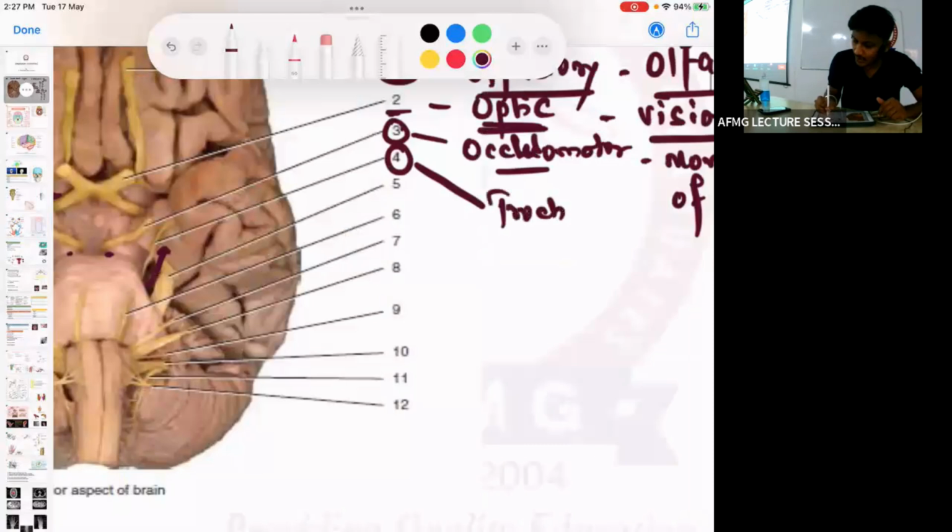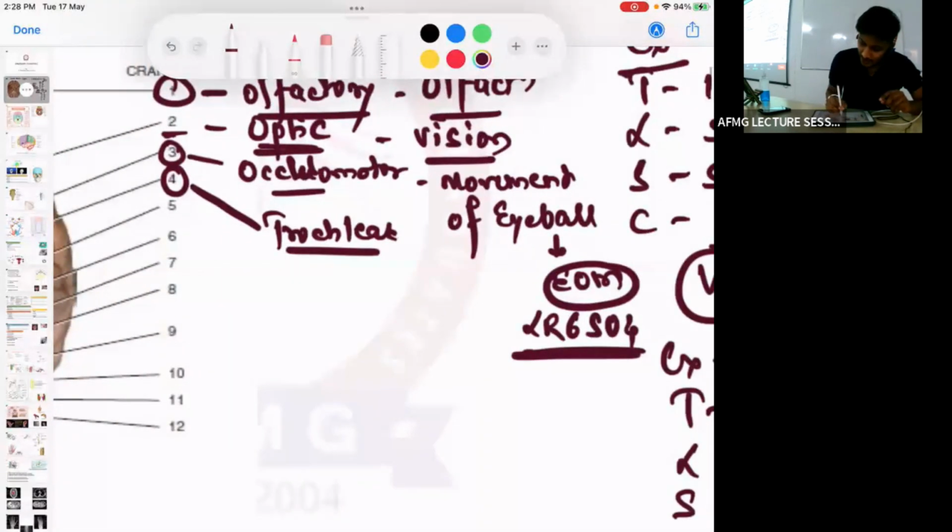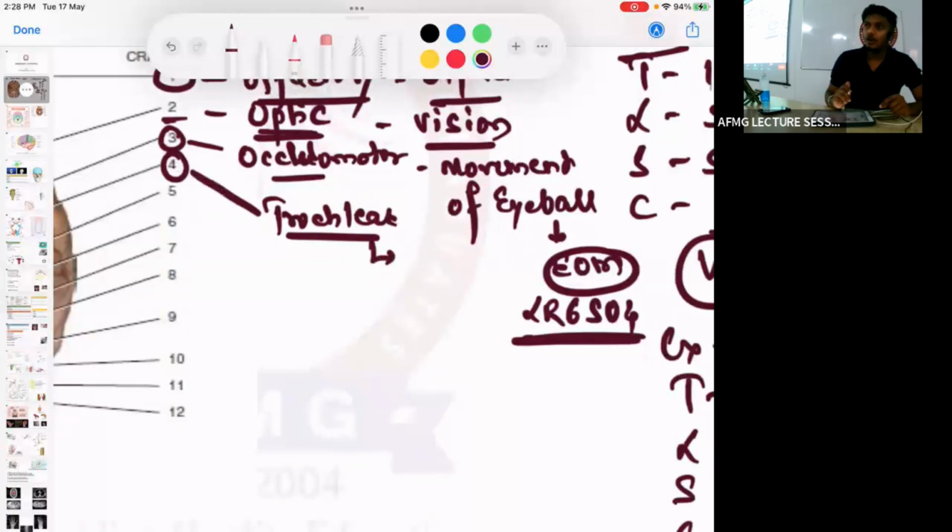So this question was asked: which cranial nerve arises from the dorsal aspect of the brainstem? The answer is the trochlear nerve. Trochlear nerve is which number? The 4th cranial nerve. And the trochlear nerve will innervate the superior oblique.